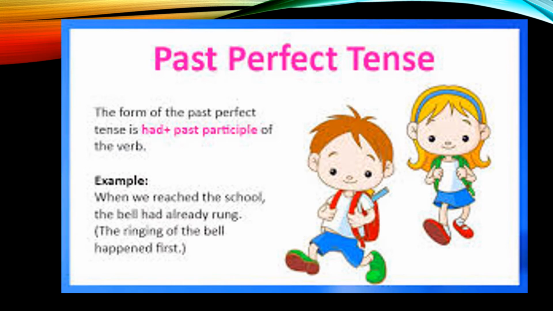Come to the next slide. Again, this point is repeated here, that you have to use had and third form of the verb or past participle here. And if you look at the example, when we reached the school, the bell had already rung. The ringing of the bell happened first. Here in the second part of the sentence, we can see the use of past perfect tense, but in the first part of the sentence, we see the use of the second form of the verb, or simply you can say we have used simple past tense or past indefinite tense.